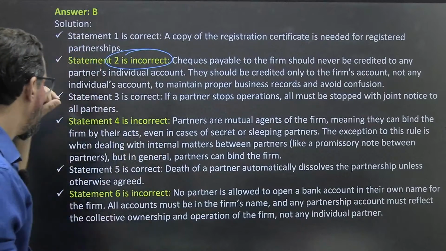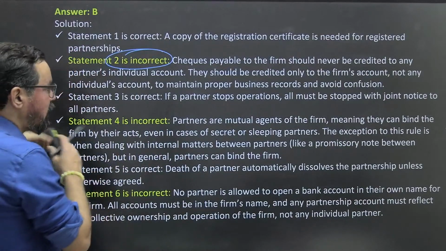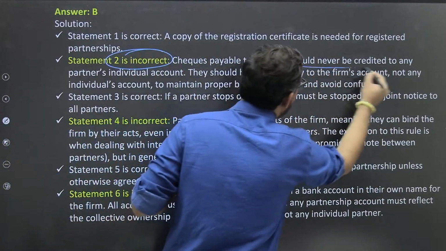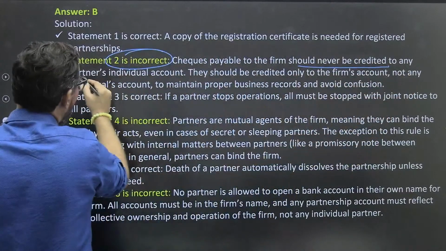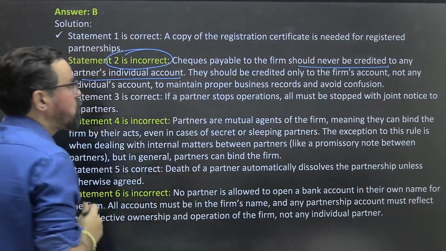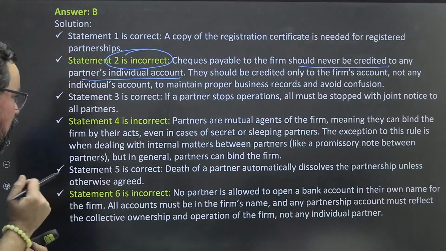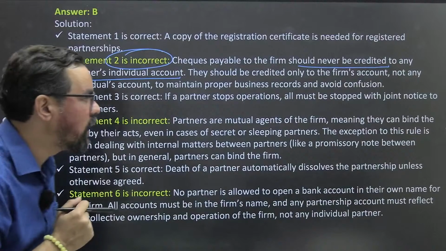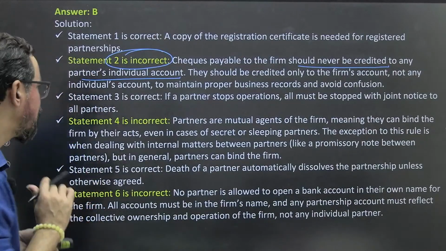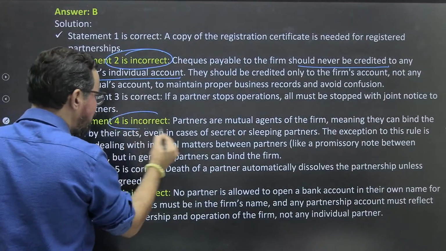So statement 2 was incorrect. Cheques payable to the firm should never be credited to any partner's individual account. They should be credited only to the firm account, not any individual account, to maintain proper business records and avoid confusion. Okay? So statement 4 was incorrect.